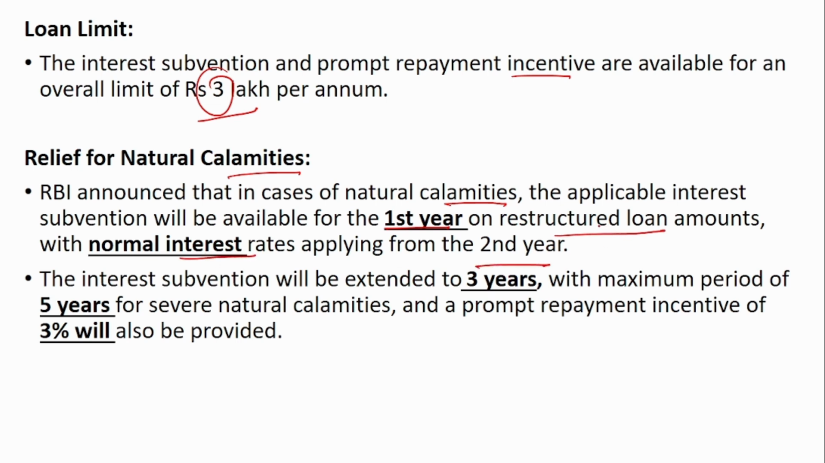So in the first year, the interest subvention will be applicable, but from the second year onwards, the normal interest rate will be applicable. In case there are multiple or several natural calamities, the interest subvention will be extended to 3 years with a maximum period of 5 years. And even in that case, if the farmer makes a prompt repayment, then the government will also provide a prompt repayment incentive of 3%. So if several calamities happen, then the interest subvention can be extended up to 3 years or maximum even up to 5 years. And if a prompt repayment is seen from the farmer's side, then an additional 3% interest subvention will be provided by the government.